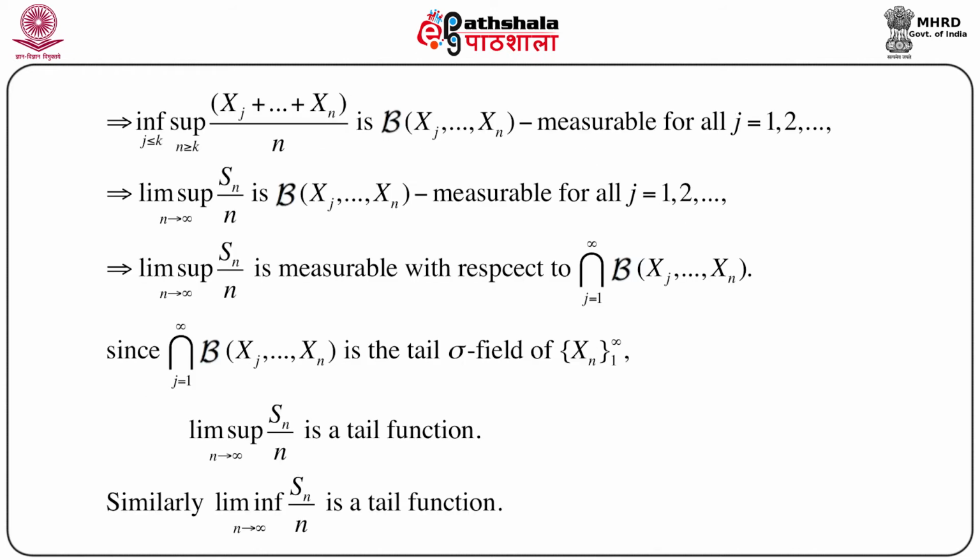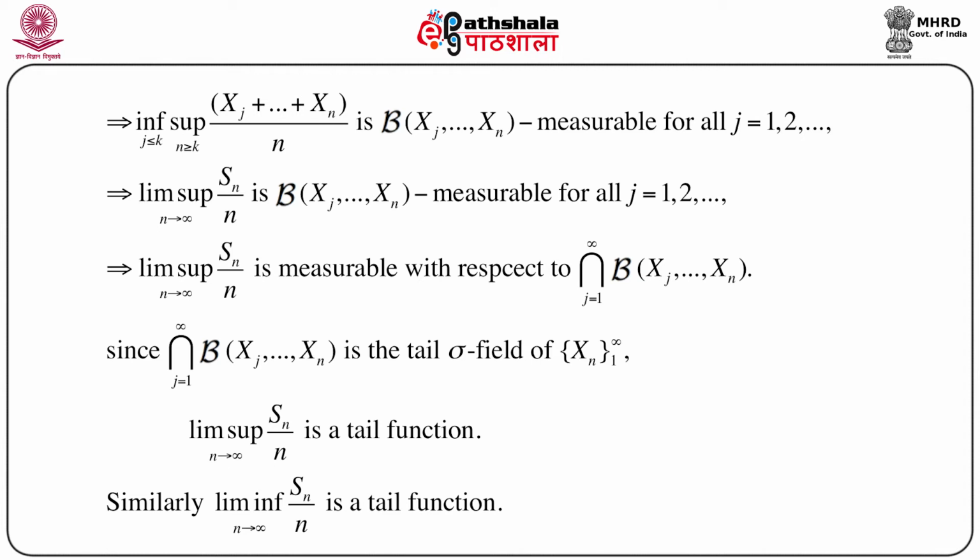And if we take inf of sup, this is naturally again script B measurable. Now inf of sup is nothing but lim sup of Sn, which is Borel measurable. That means again, if it is Borel measurable, or script B measurable, for script B generated by xj to xn for all j equals 1, 2 and so on, then naturally lim sup of Sn by n is measurable with respect to their intersection. That means intersection j equals 1 to infinity script B generated by xj to xn.